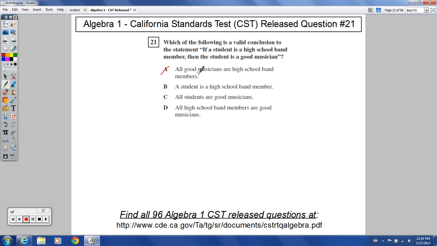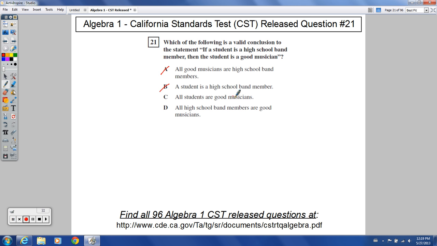You've got a lot of musicians out there that maybe never played in a high school band. A student is a high school band member. Can we conclude that? No, a student doesn't have to be a high school band member just because this would be true. Not all students are going to be a high school band member, a particular student.